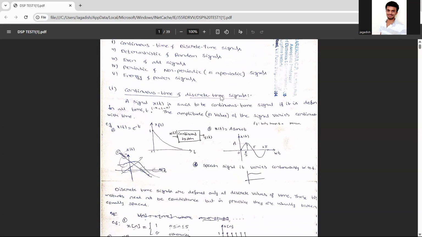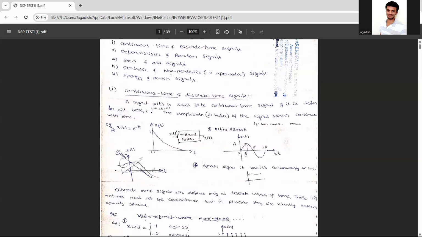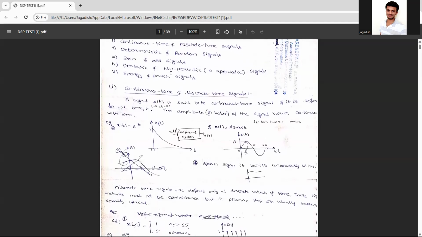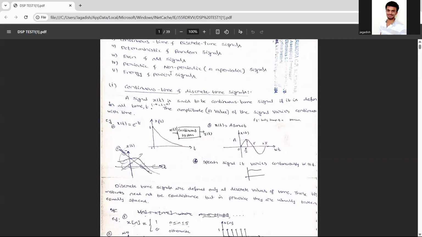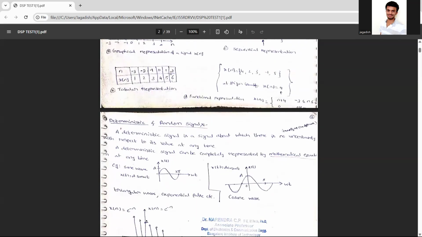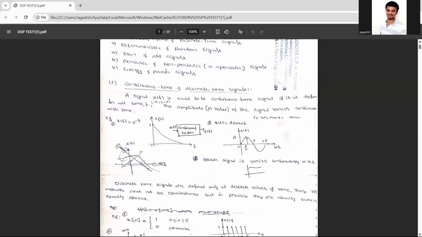So you are supposed to write five types. So what are those? Continuous time and discrete time, deterministic and random, even and odd signals, periodic and non-periodic signals, and energy and power signals.